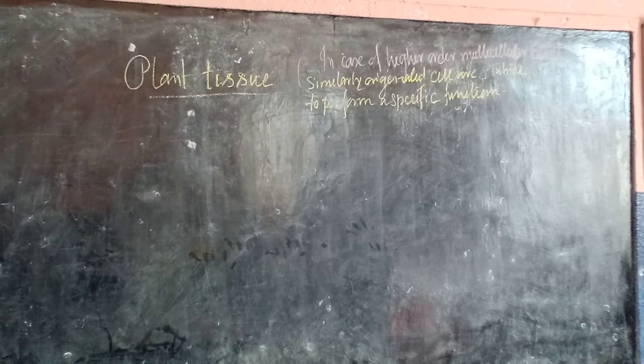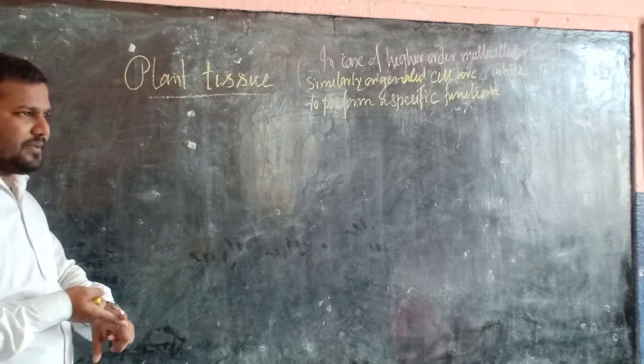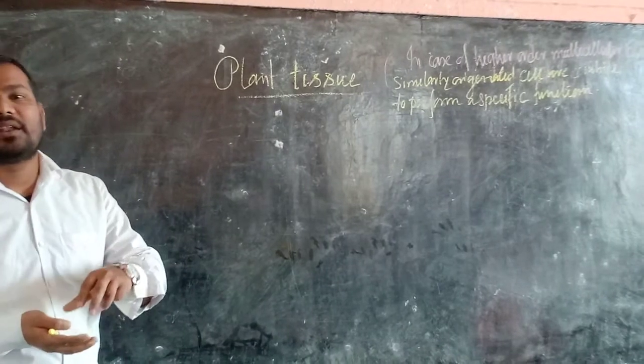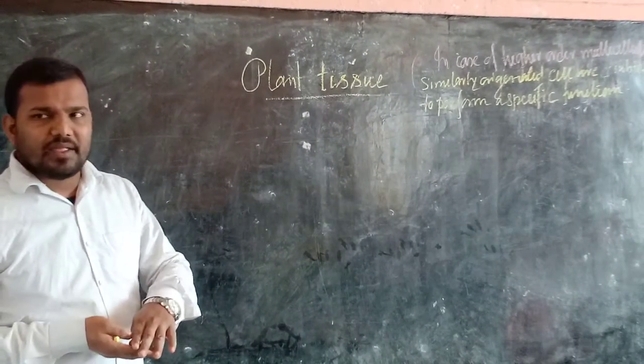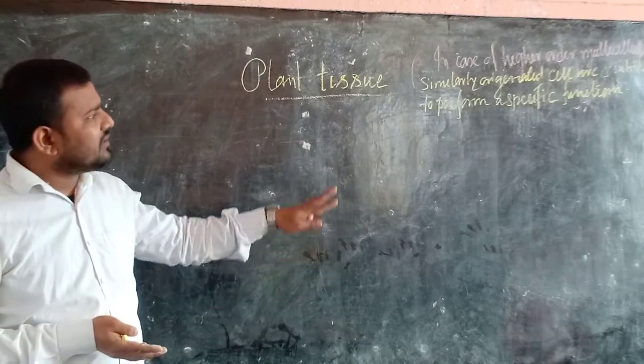In case of the hierarchical multicellular plant, similarly originated cells are combined to perform a specific function that is known as a plant tissue. Similarly originated cell means their origin will be the same. Originally they will be the same. Now this type of cell are going to combine. Maybe the size or shape may be different, but they are combined to perform a specific function that is known as a plant tissue.